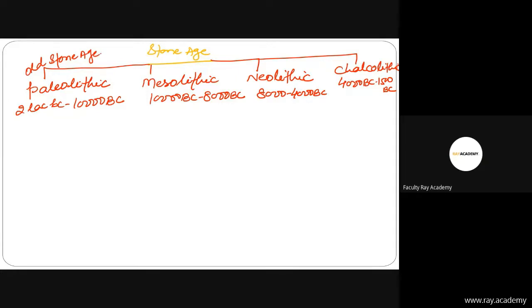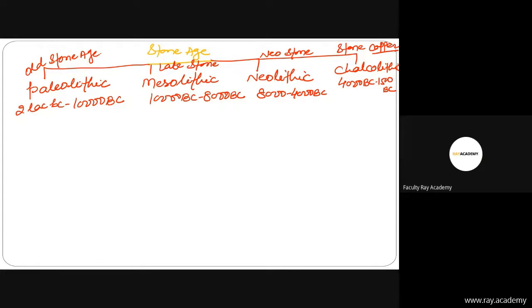Then friends, the Mesolithic period is also known as the Late Stone Age. Please keep that in mind. The Neolithic period is also known as the New Stone Age. Then the Chalcolithic period is known as the Stone and Copper Age. Human beings first used copper. Please keep that in mind. Then friends, there is the Iron Age, 1500 BC to 200 BC. So let's start our discussion. I have told you the Stone Age is the prehistoric period.